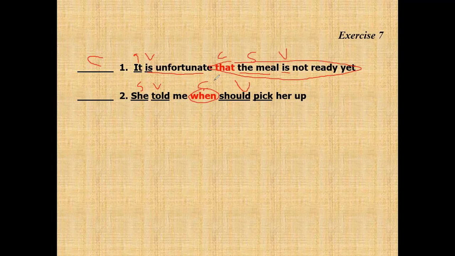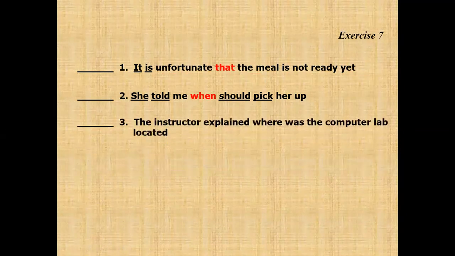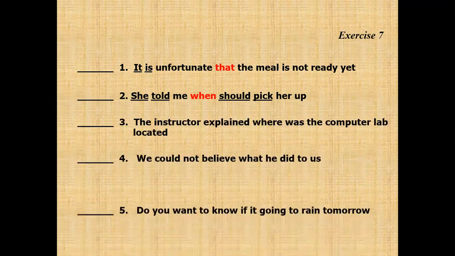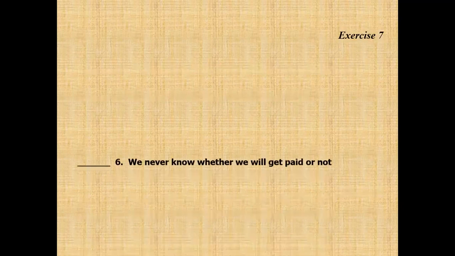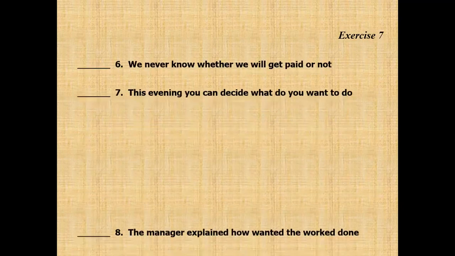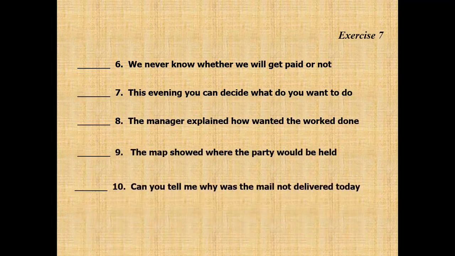Yeah, so it's a missing subject, so it is incorrect. Now I want you to answer number 3, 4, 5, and then 6, 7, 8, 9, 10.